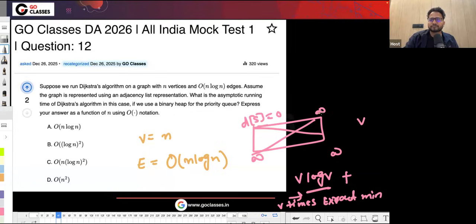If we are relaxing every edge one time and there are e edges, then it is e into log v. This log v is to update the key, or relax. Update key also takes log v. So generally the Dijkstra time complexity is v log v, generally meaning if we are using the min heap and adjacency list.